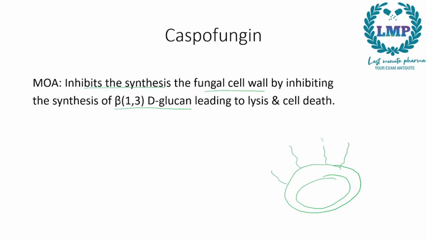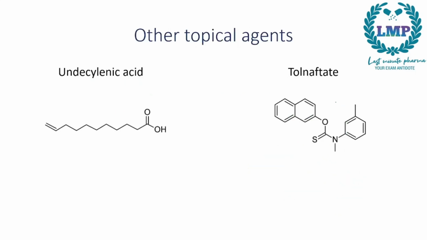One of them was beta 1,3-D-glucan. If you want to check, please go to the first page and check it again. We had beta 1,3-D-glucan which made up the cell wall. So it will inhibit the synthesis of fungal cell wall by inhibiting the synthesis of beta 1,3-D-glucan, leading to lysis and cell death.